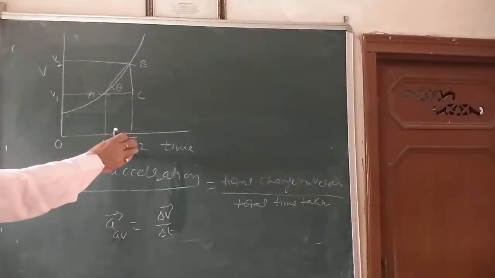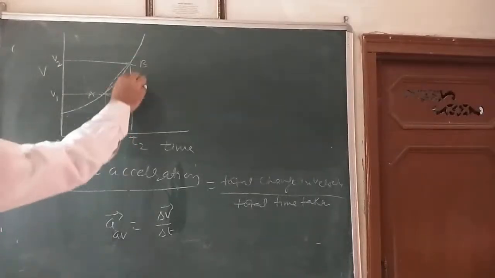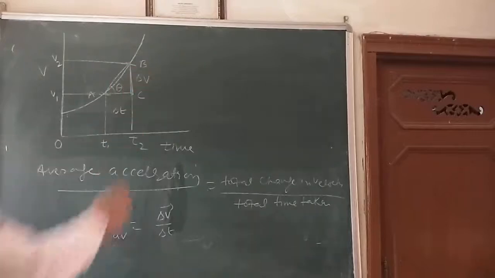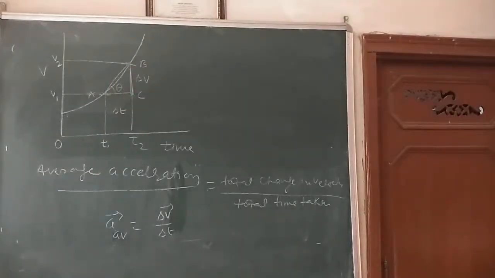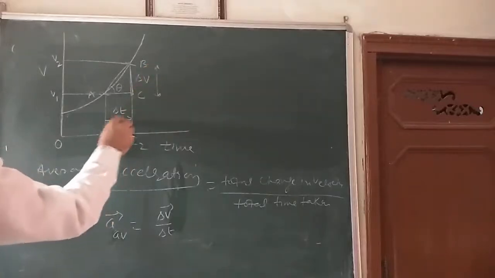You can see here, this is the change in time. We can write here delta t. Here the change in the velocity, we can write delta v. Is it clear? So this is that, and similarly here like this.